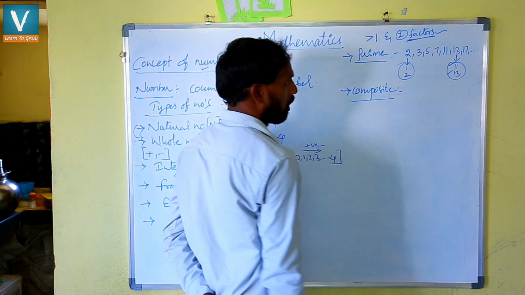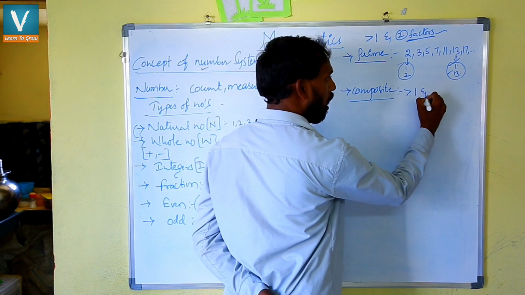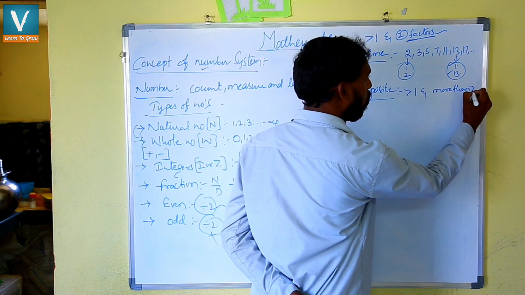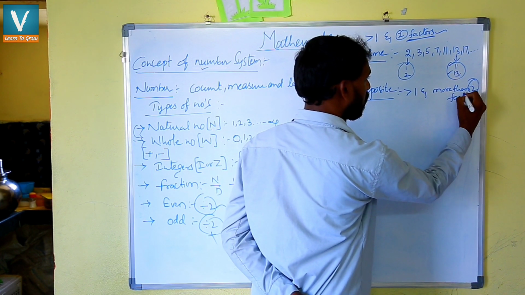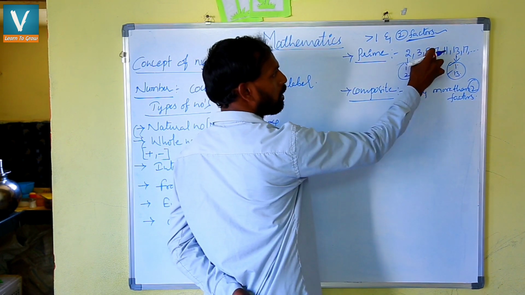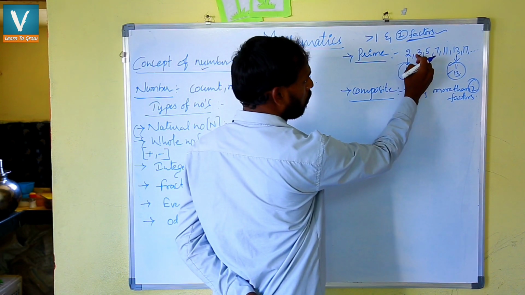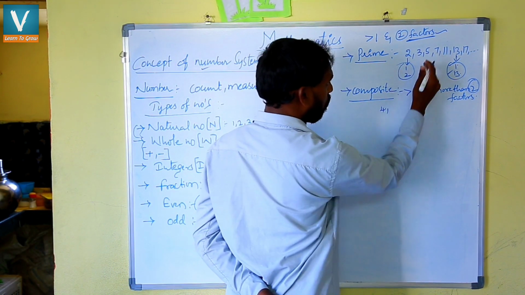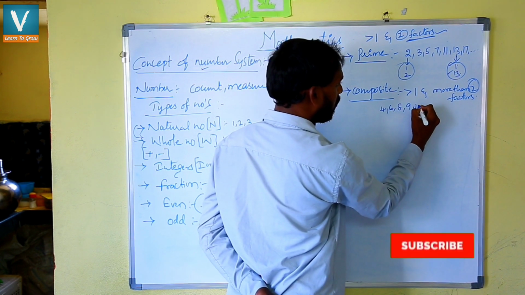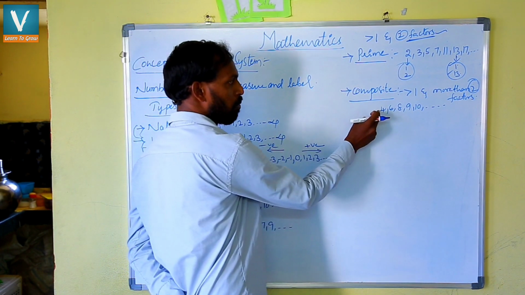Composite numbers. The condition is again the same: greater than 1 and having more than 2 factors. Or you can also say greater than 1, and except the prime numbers, those are all composite numbers only. We will check here: 2, 3, 4, 5, 6, 7, 8, 9, 10, and so on. We'll check whether each has more than 2 factors or not.